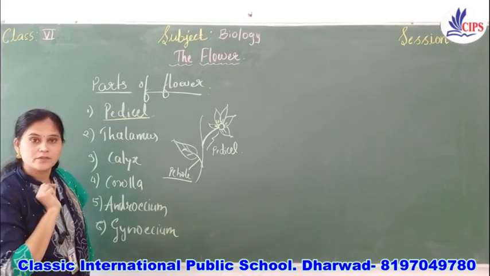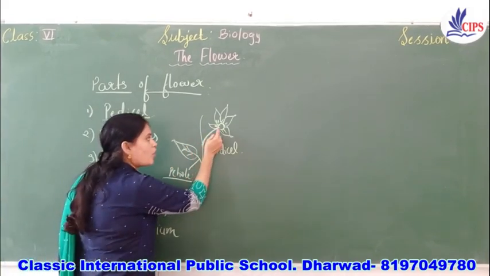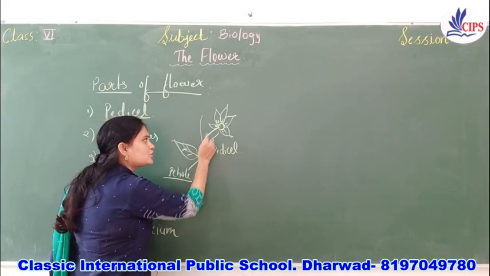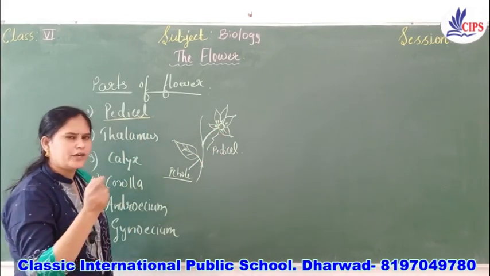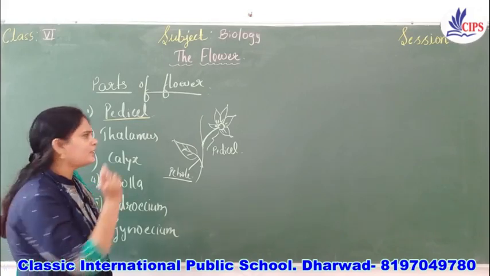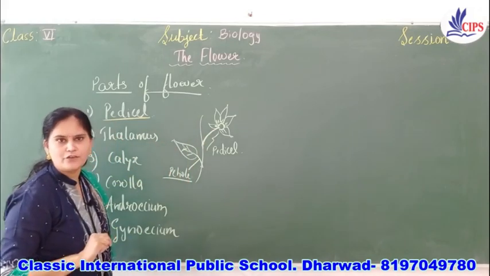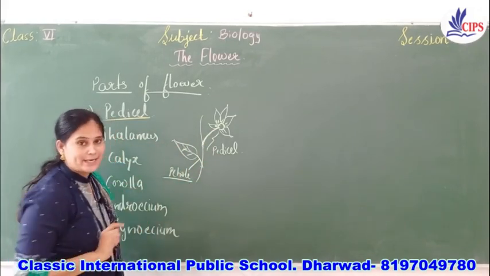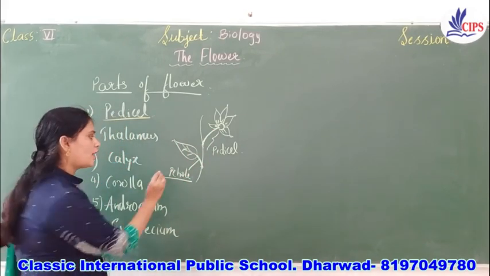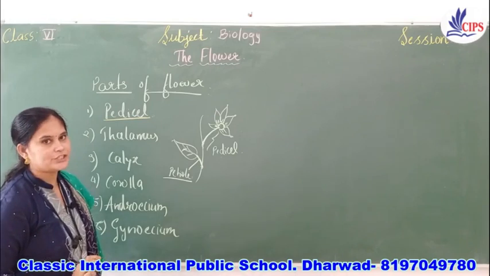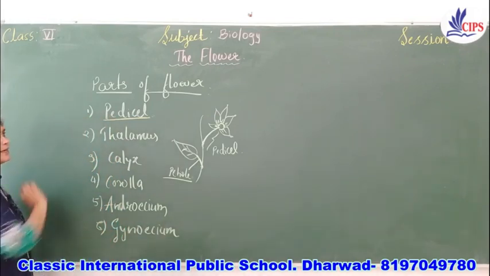Remember this carefully. The stalk on which the flower is born is called the pedicel, or in short, the stalk of a flower is called the pedicel, whereas the stalk of a leaf is called the petiole. Right children? So this is the pedicel.